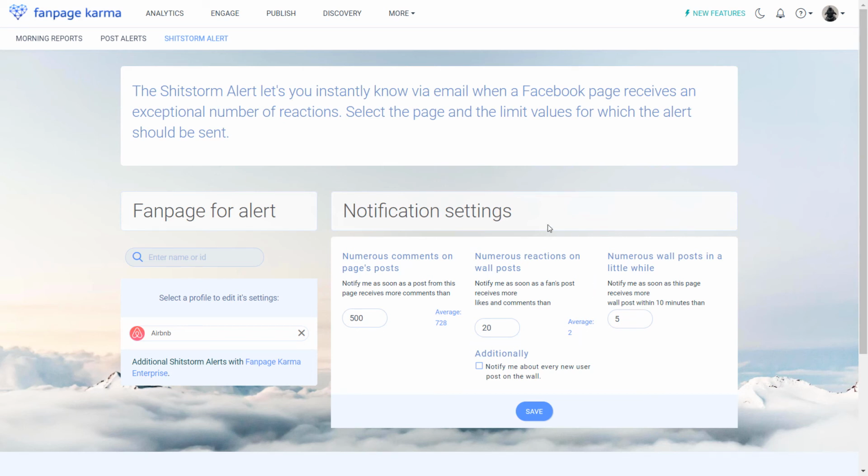And you can also get notified about user posts happening on the page. So if a user posts on the wall of a Facebook page and it receives an unusual amount of comments, shares or reactions, you want to know about it. Or if the Facebook page receives a critical number of user posts within 10 minutes. So just enter the critical number of your choice. Or you might just want to get notified about just any user post that's happening on the page. So just check this box and you'll be notified.